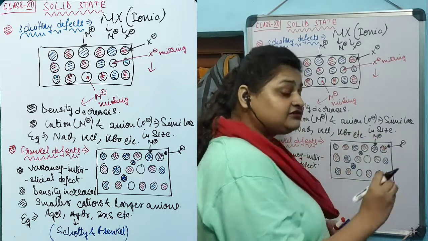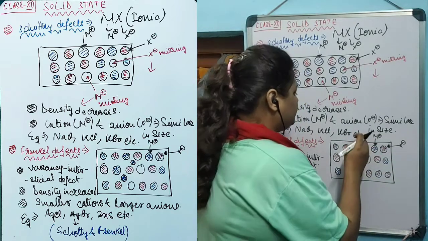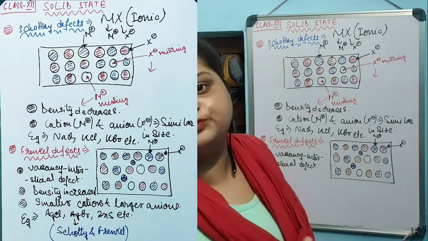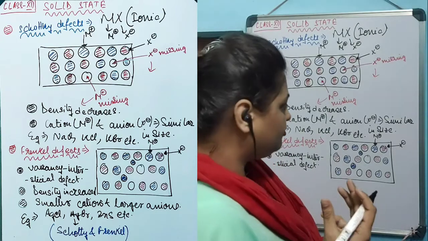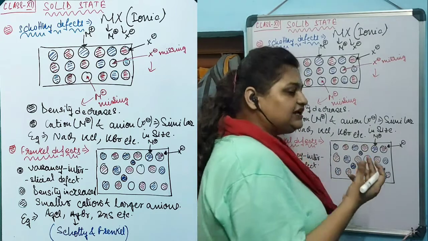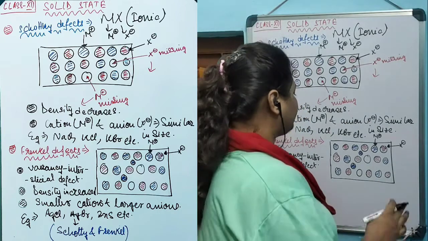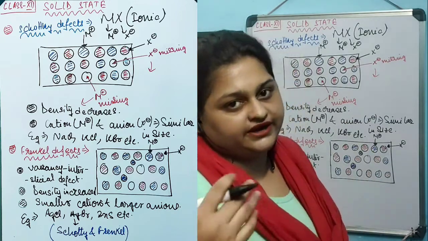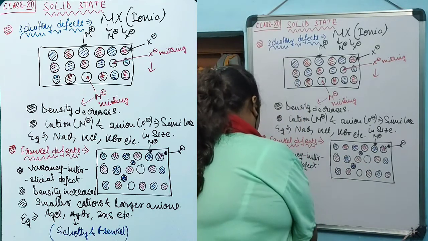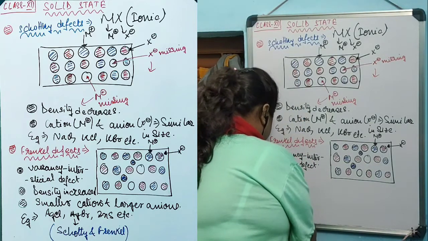In fact, it has increased, because due to the occupation of the interstitial position, the number of particles per unit area has increased. Due to that reason, the density in Frenkel defect increases.